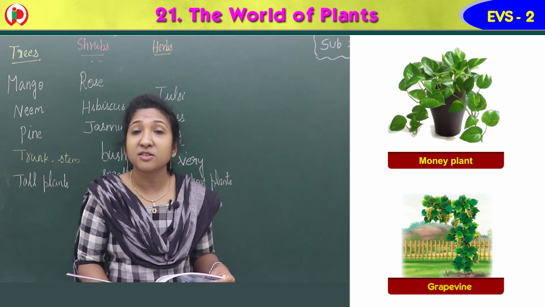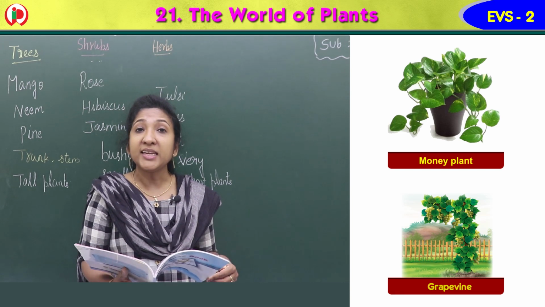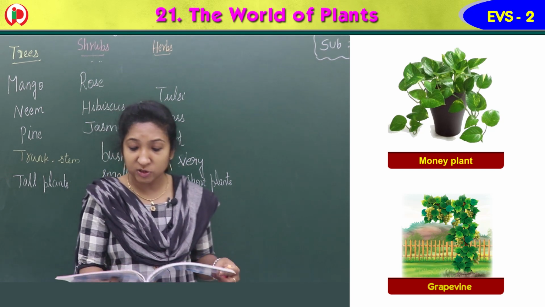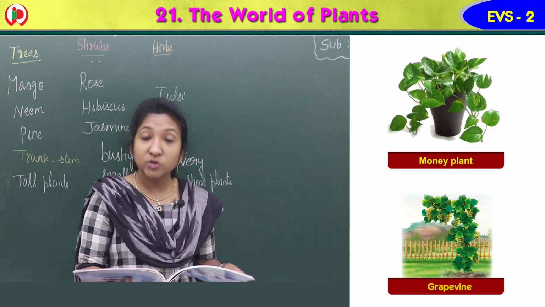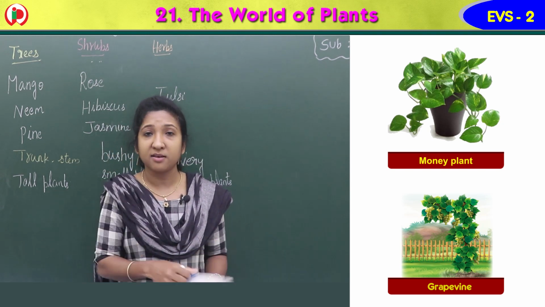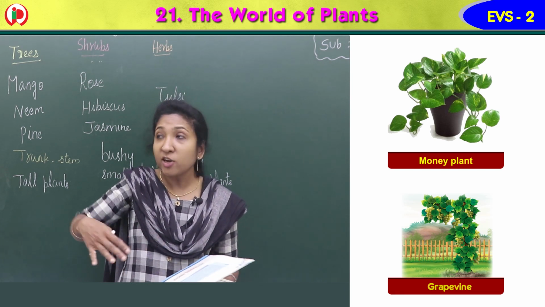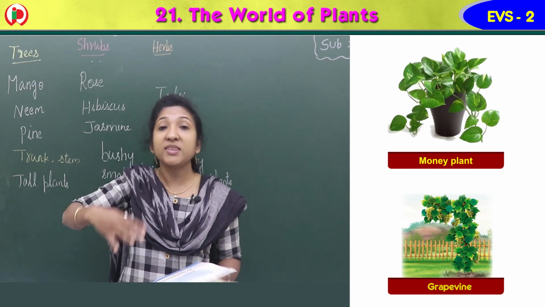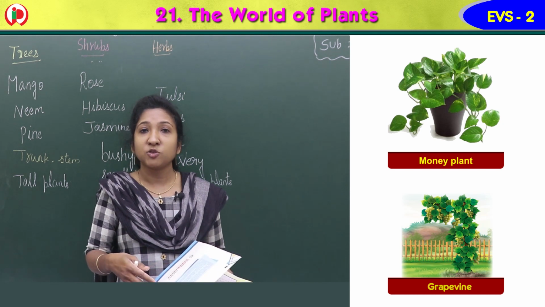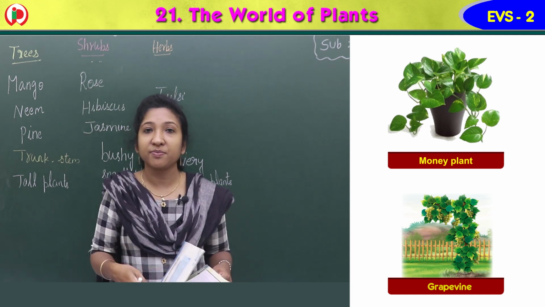There are some plants that are weak, we say. Weak means not strong. They need support to stand straight. If someone needs our support, it means they are weak, isn't it? So there are plants that cannot stand straight, but with support they stand straight. They need some stick to stand straight.